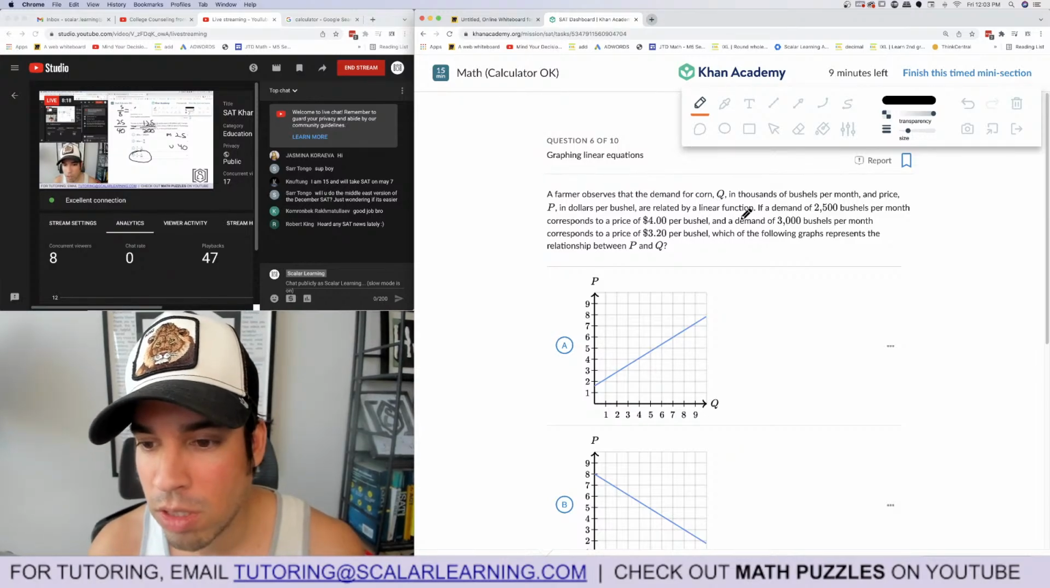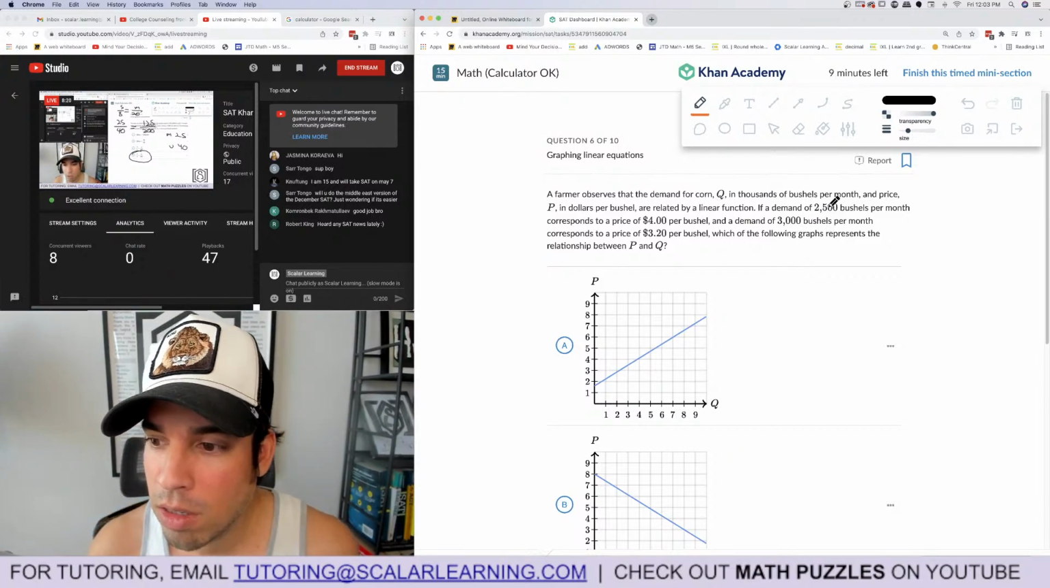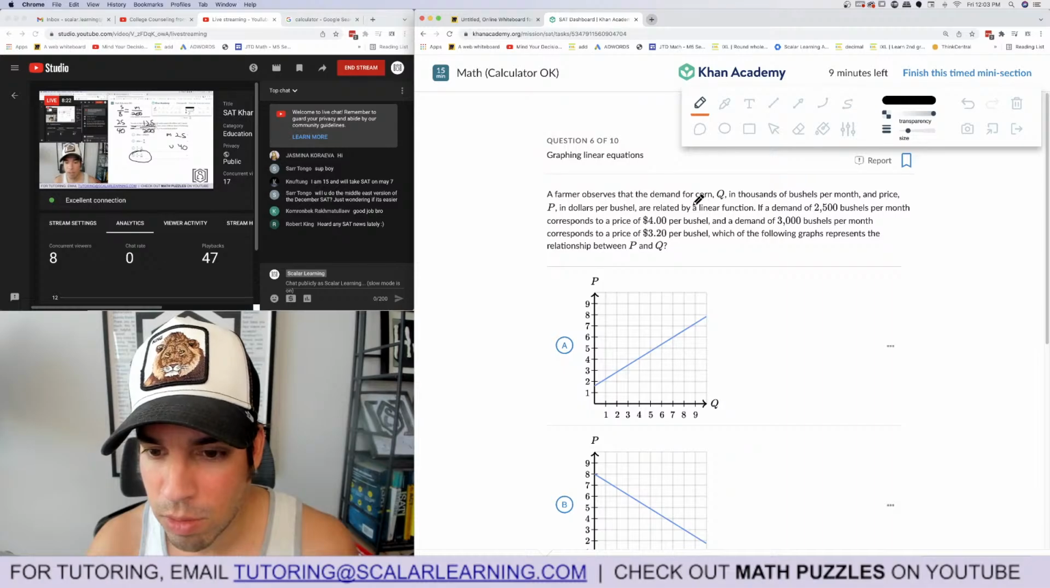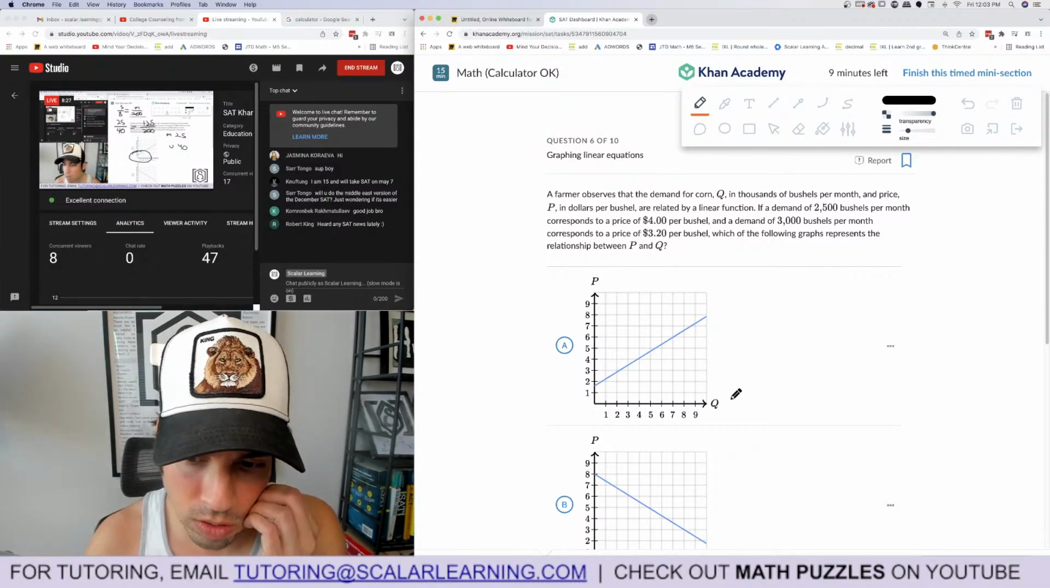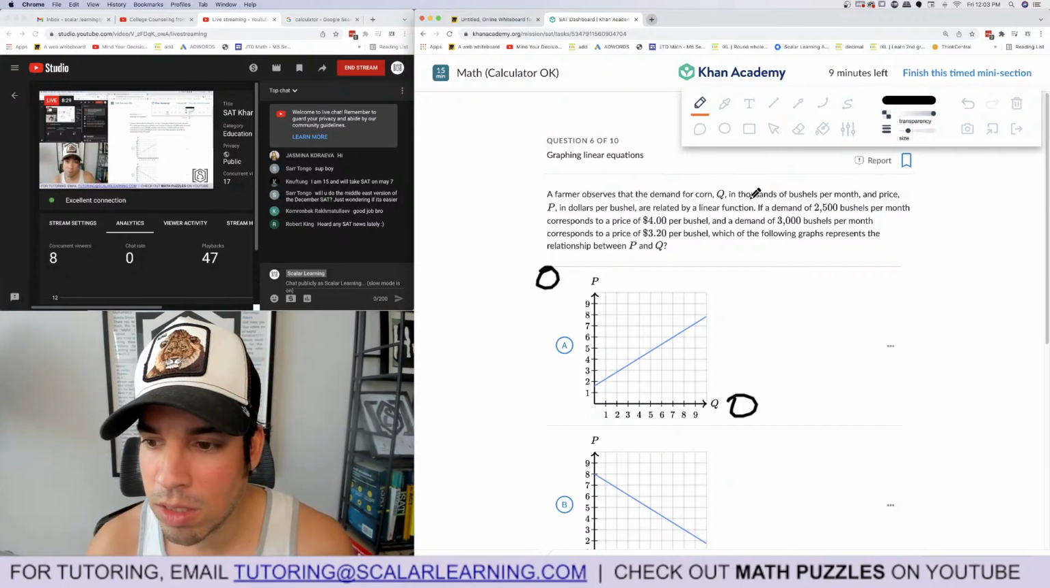All right, a farmer observes that the demand for corn, in bushels per month, and price are related by a linear function. So demand and price. This is economics, basically.